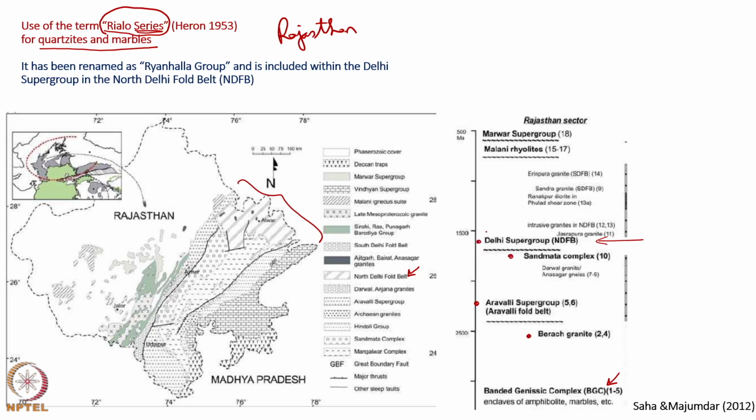Younger than Delhi supergroup is the Malani rhyolite. Further younger units are the Marwar supergroup. This is the geological time stated. 2500 million year is the Archean Proterozoic boundary. What was earlier described as a Rayalo series by Heron in 1953, later stratigraphers renamed it as the Raialo group and they included it within the Delhi supergroup in the North Delhi fold belt.